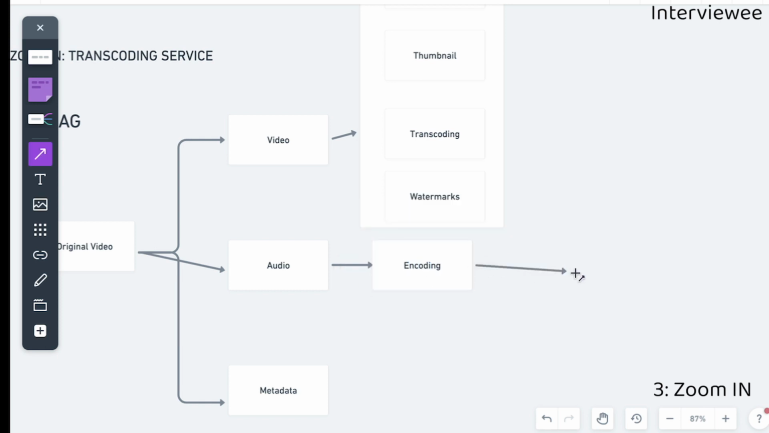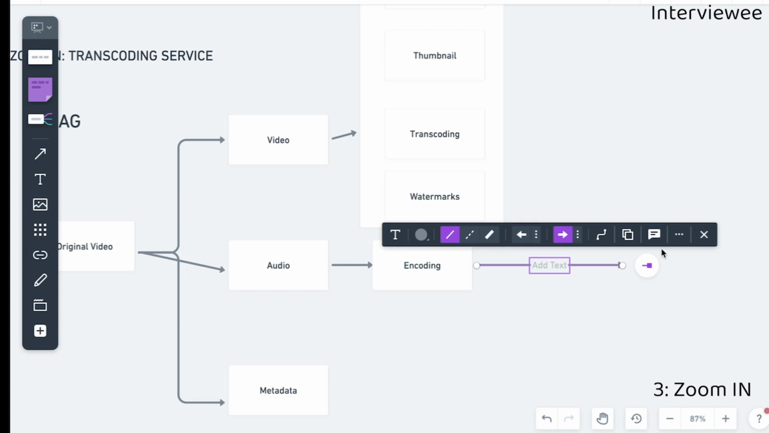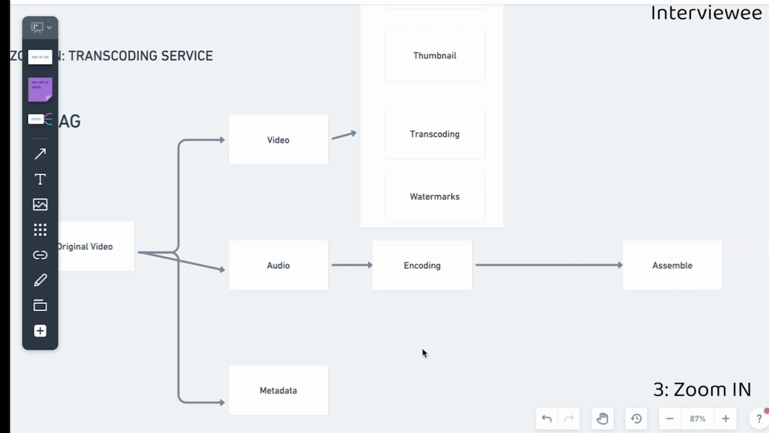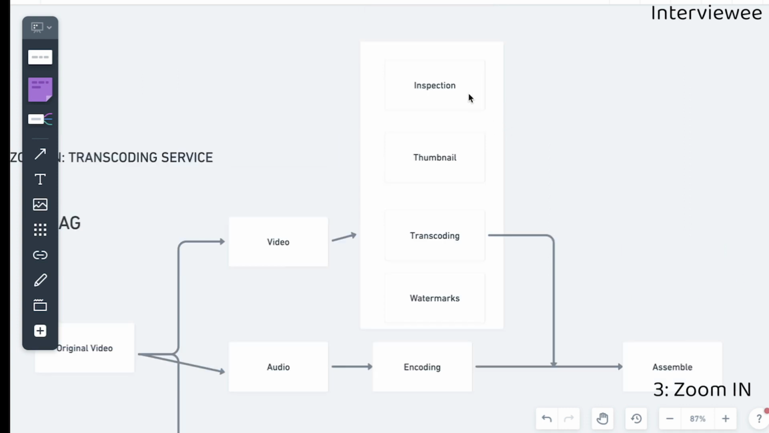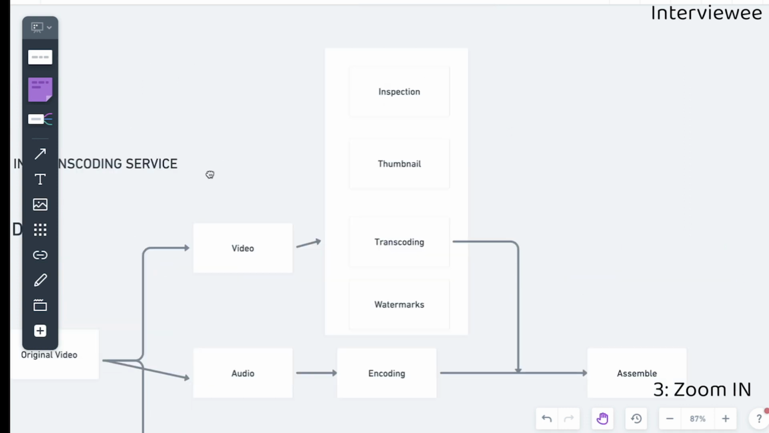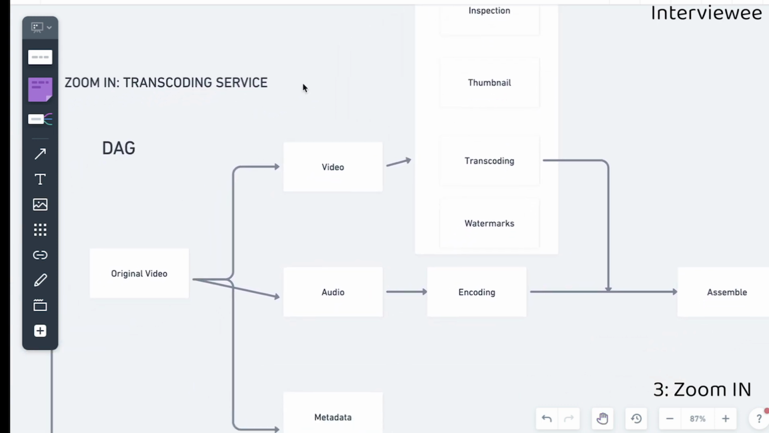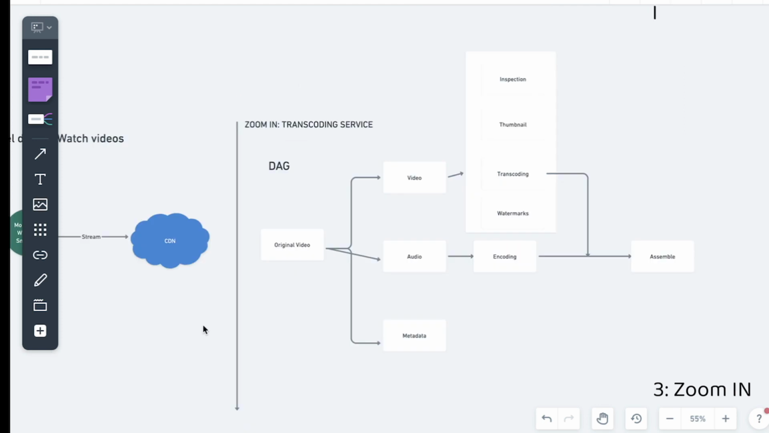For audio we are going to have a specific task, which is basically going to be audio encoding. And next, when we have everything ready, we are going to have the final step, which is going to be assemble everything. So obviously it's going to be joined with this output from the transcoding path, and we can assemble the output from that step. So the good thing here is that we can run all these tasks in parallel, and that's it. We have our transcoding service modeled in a directed acyclic graph.